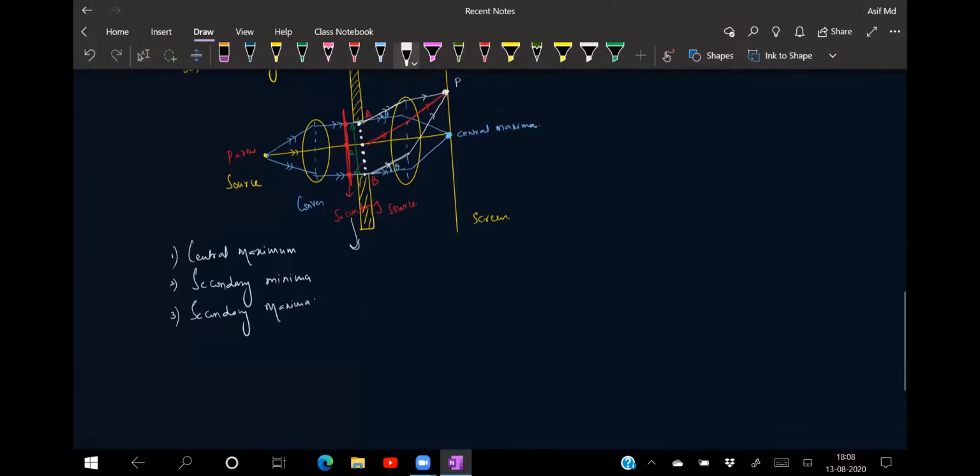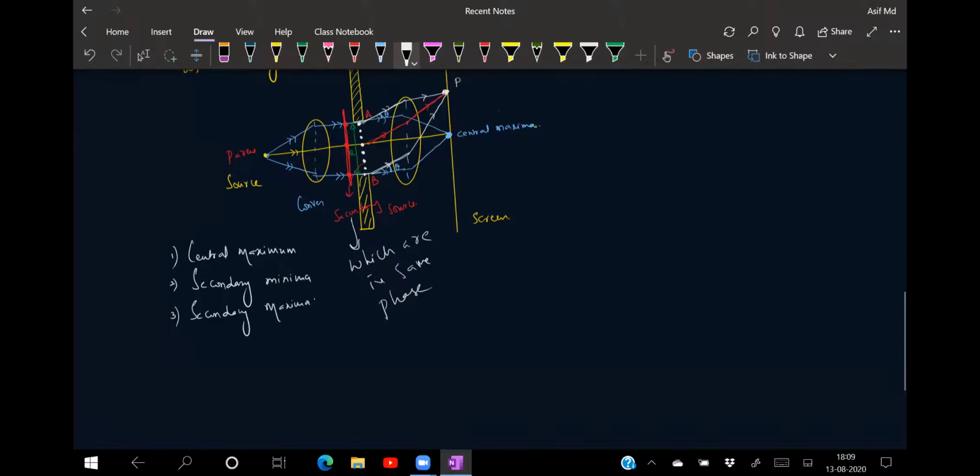Secondary sources which are in the same phase. That means each and everything is undergoing interference. This wavelet spreads out in all directions, causing diffraction, and it will emerge through the slit AB and through the convex lens it is passed, they will converge on the screen either at the central maxima or at a point above or it may be below.